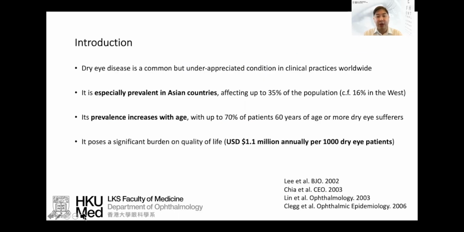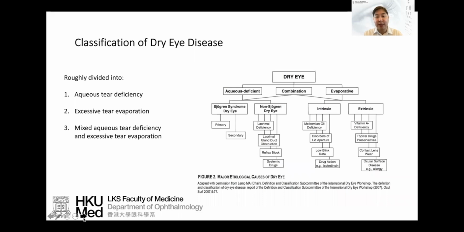So dry eye disease is a common but underappreciated condition in clinical practices worldwide, especially common in Asian countries, with up to 35% of the population quoted as having dry eye disease, and its prevalence increases with age, and it also poses a significant burden on the quality of life. In terms of suffering, it is equivalent to having moderate angina for patients. We can classify dry eye disease into those that are aqueous deficient, those that are excessive in terms of tear evaporation, and those that are mixed.